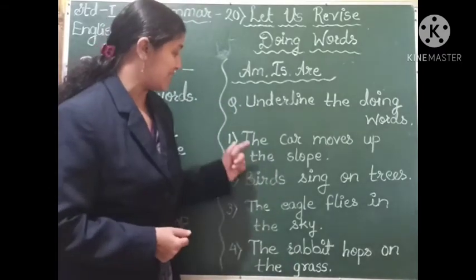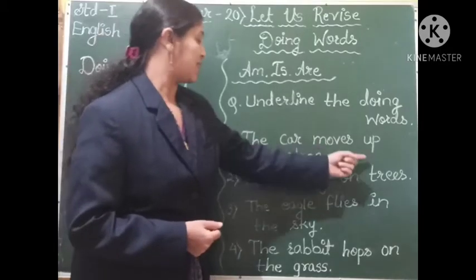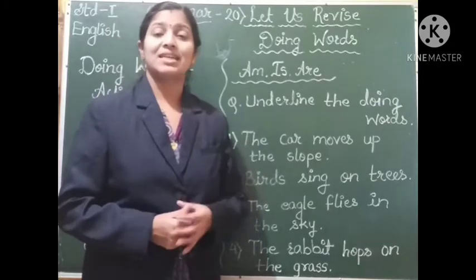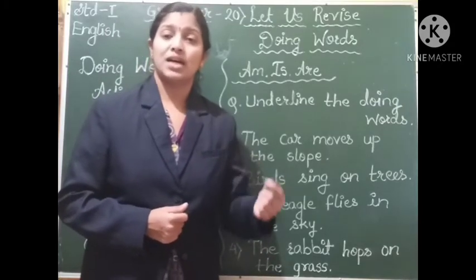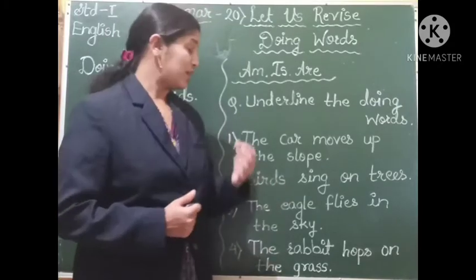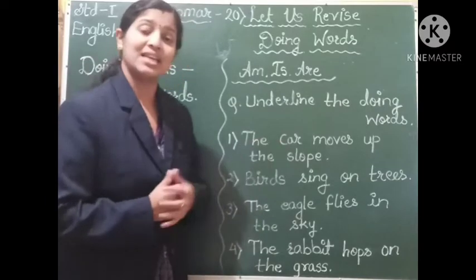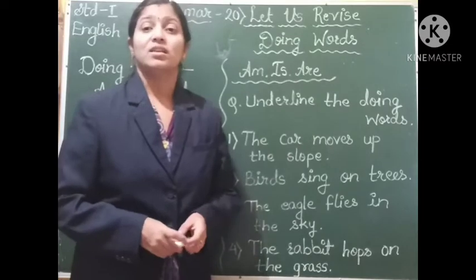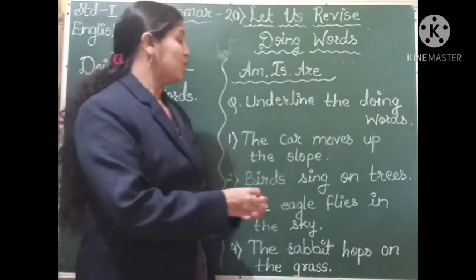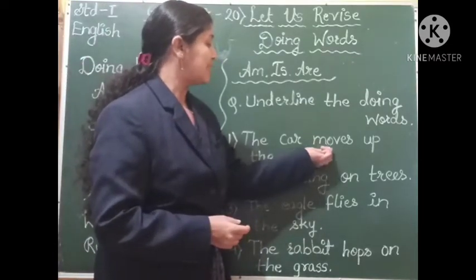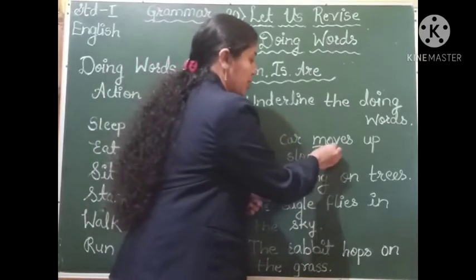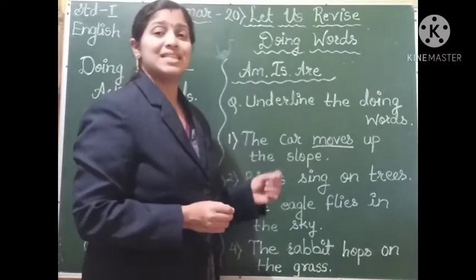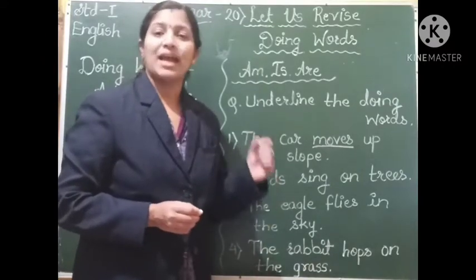The first sentence is: The car moves up the slope. Okay, so what is the sentence? The car moves up the slope. So what is the action done by the car here? Yes, the car is moving. The car moves. So the word moves is a doing word. You have to underline moves. The word moves is a doing word or action word.